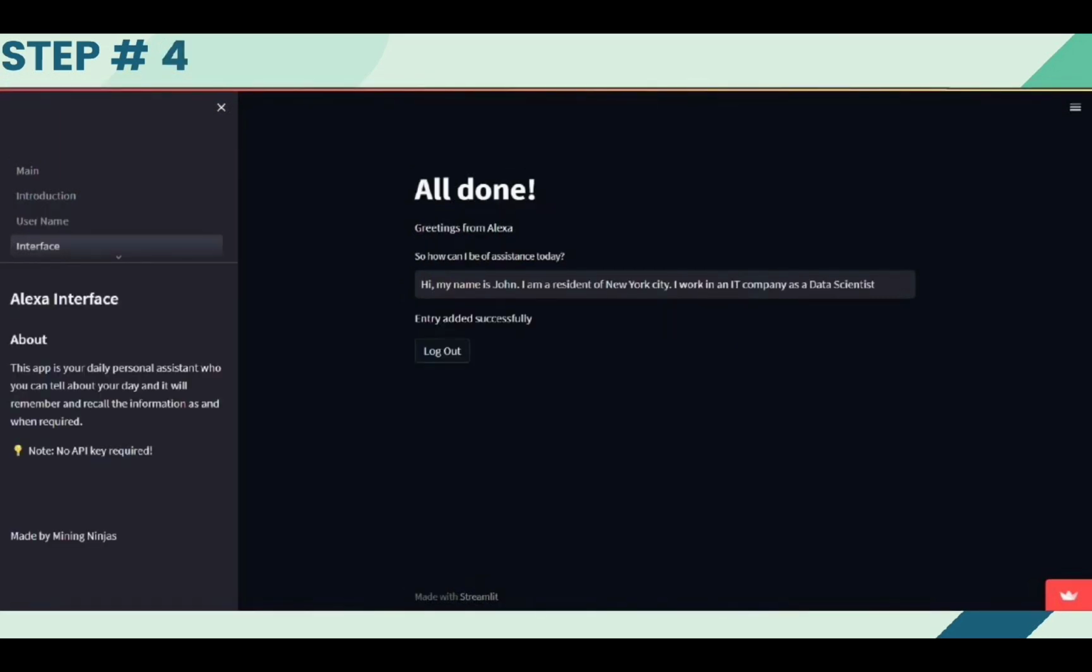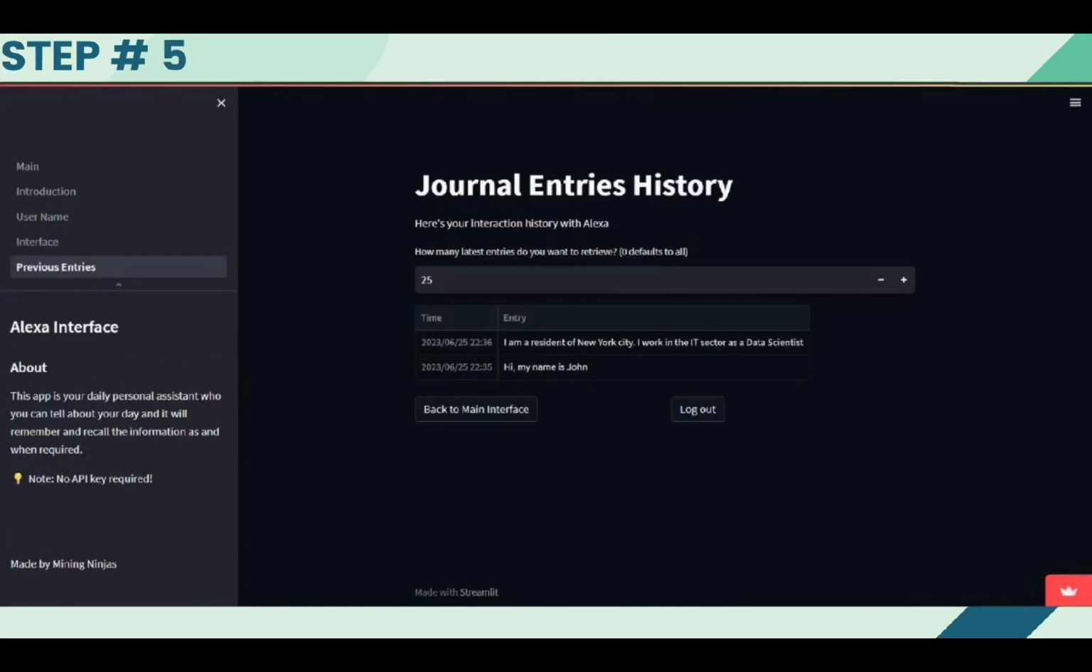Then you will give some journal entries to the personal assistant. Here again, hi, my name is John. I am a resident of New York City. I work in an IT company as a data scientist. And after you've made some entries, you can view your journal entries, and then also you can ask queries about the entries that you have made. Now we move on to a demo.